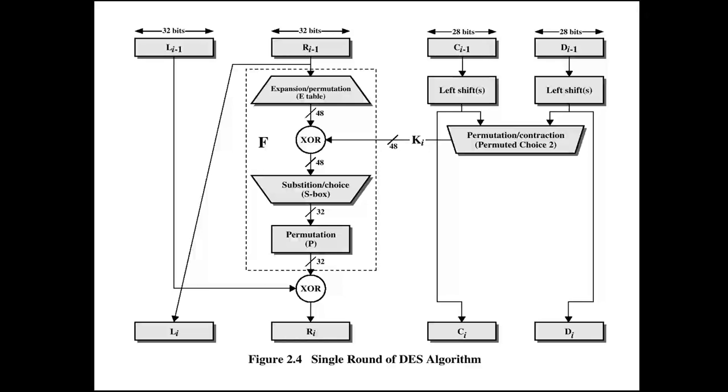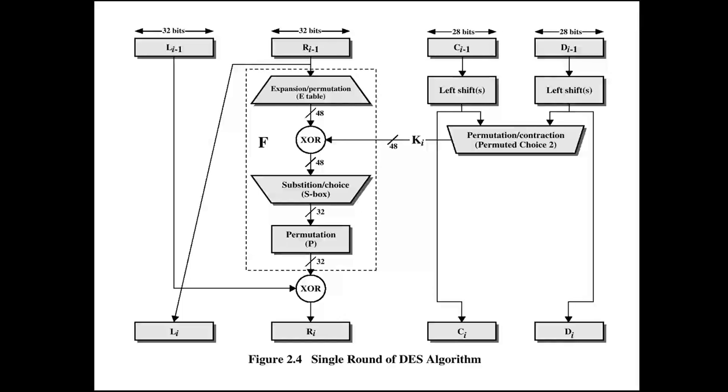Now this is the diagram of a single round. There are a total of 16 rounds, as we saw in the last PPT slide, but here we are talking about one round. Every round has this kind of operations. So what are those operations? Here there are L and R, the data which we take as input. As we saw, there is the 64-bit data taken as input, an initial permutation happens, and then it comes to the round.